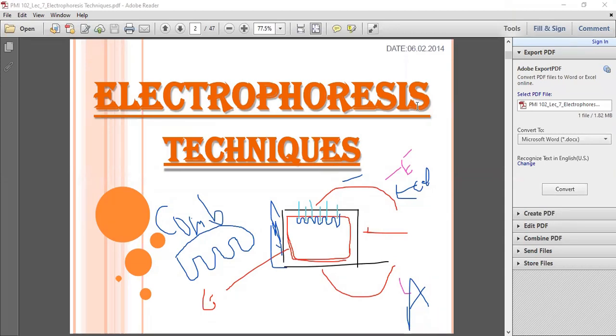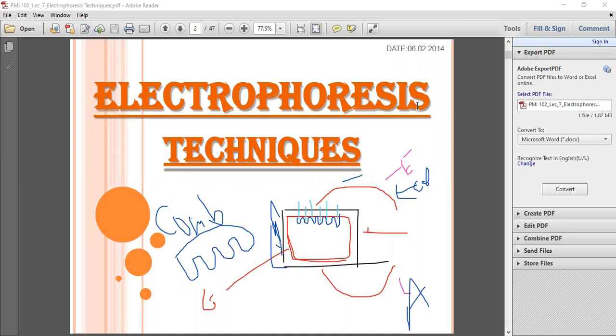So again a question is raised. Sir, you are saying that the DNA fragments are separated, and now you are saying that we cannot trace the movement. So how can we identify that these DNA fragments are separated?